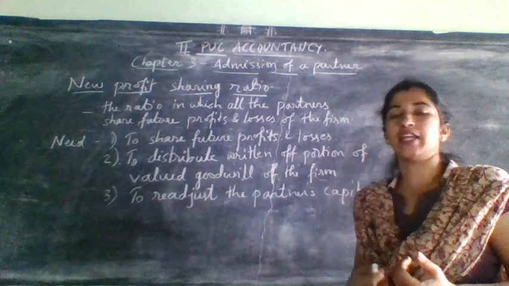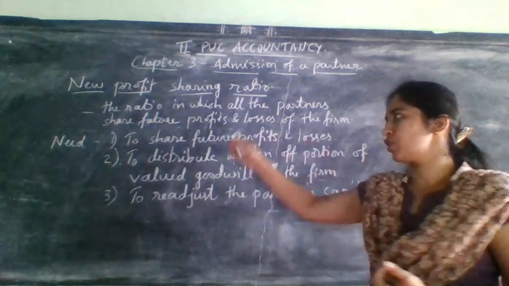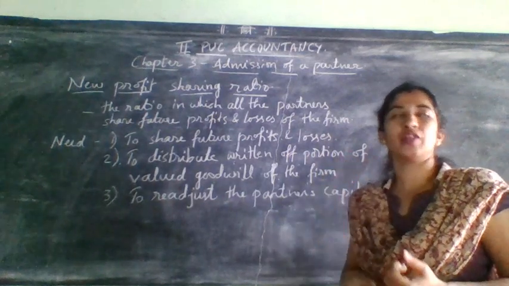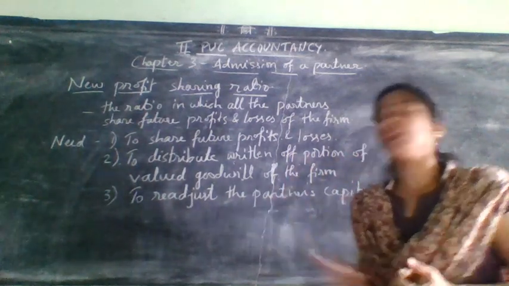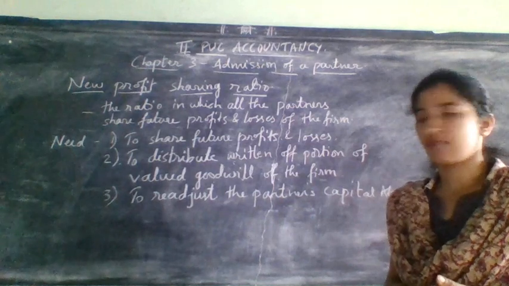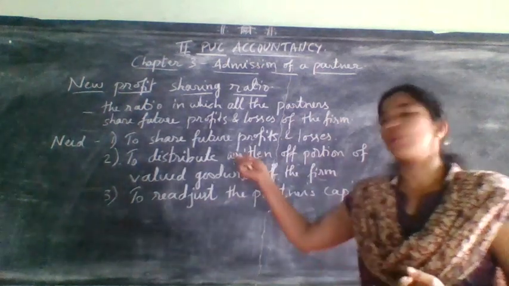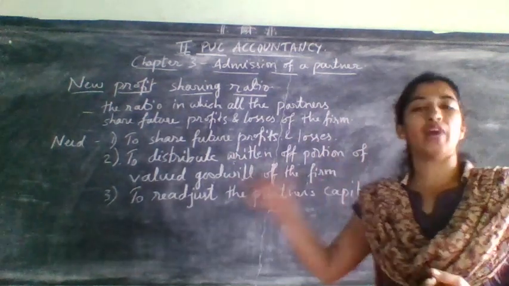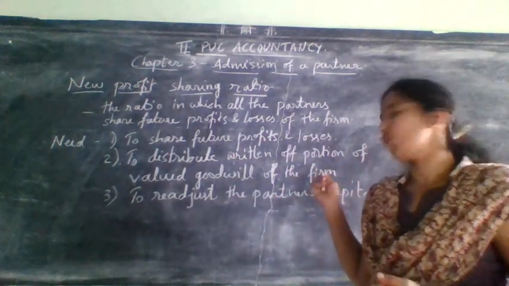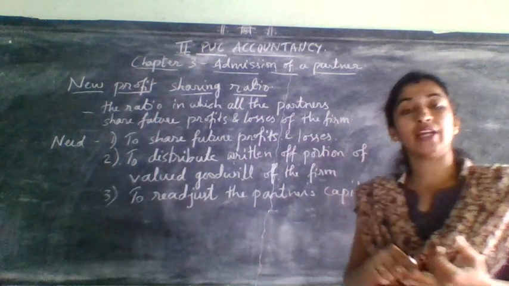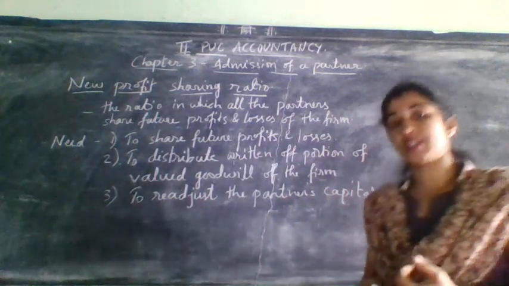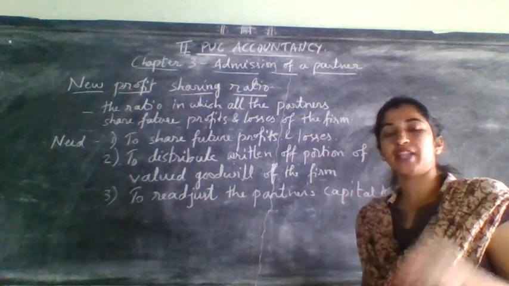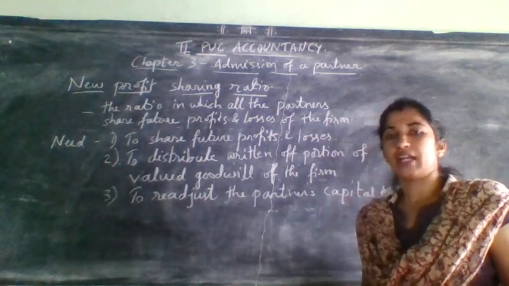The first one is to share future profits and losses of the firm. The next one is to distribute the written off portion of valued goodwill of the firm. But to calculate sacrifice ratio, when a new partner brings goodwill in the form of cash, that time we require which one? Sacrifice ratio.